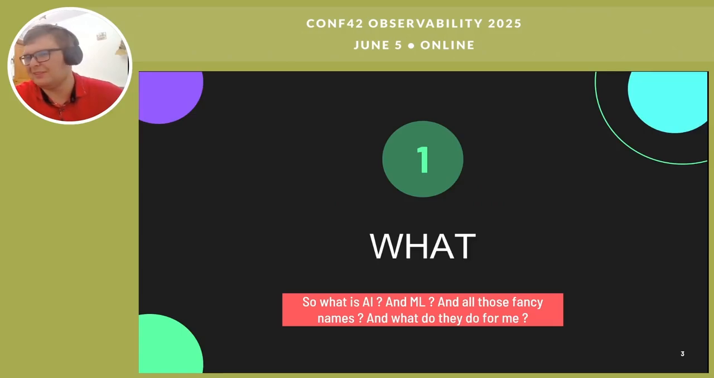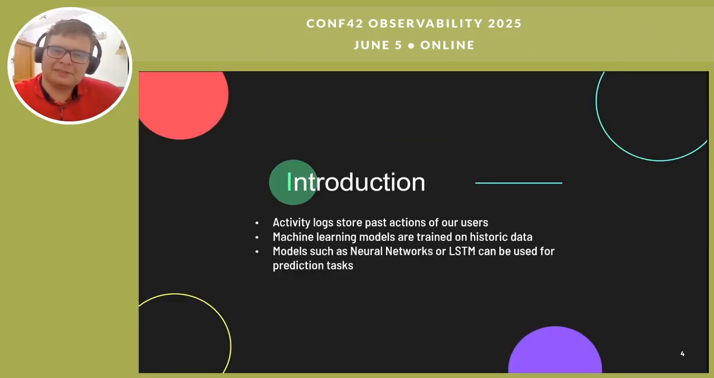What's AI? What's machine learning? All those fancy names, what do they do for you? We know that activity logs are storing past actions of the users. Machine learning models are trained on historical data. I think you heard about machine learning, about AI in the past few months, years. And you know that there are a lot of models such as neural networks, long short-term memory, transformers, all that, that can be used to predict activities, to predict tasks, to predict numbers and sequences, and some other things.